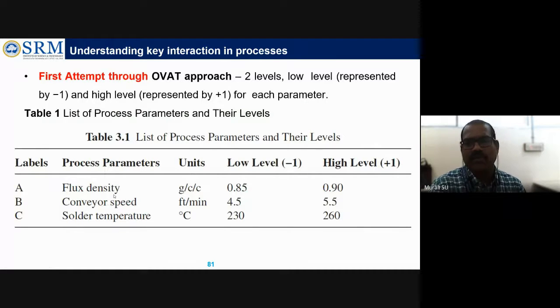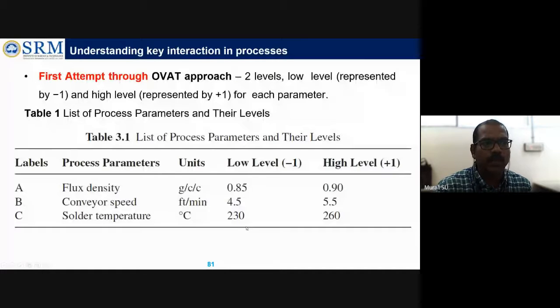In terms of flux density, they are using two levels. They have a range between 0.85 and 0.9. Two levels they are using: 0.85 and 0.90 flux density. With that only they do the soldering process. That is one process parameter. Another process parameter they are using is conveyor speed, in feet per minute, 4.5 or 5.5. So two levels they are using for conveyor speed. The final one they are considering is the solder temperature in degrees centigrade, 230 or 260.